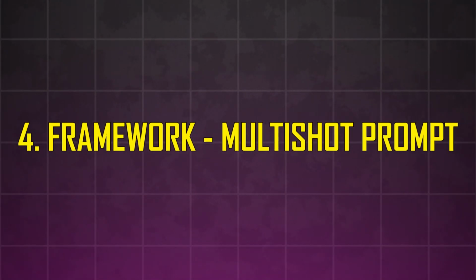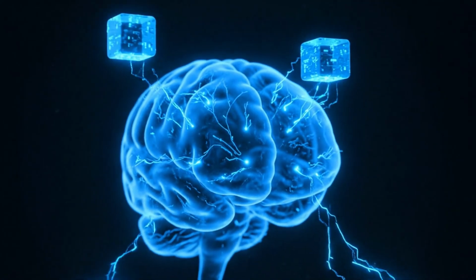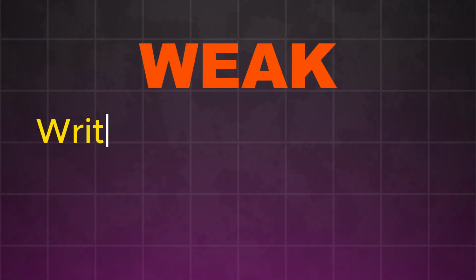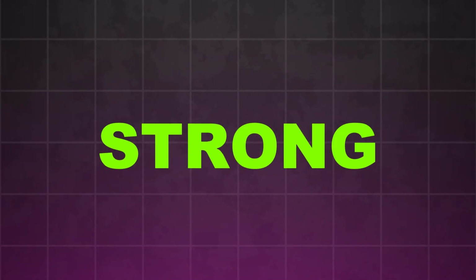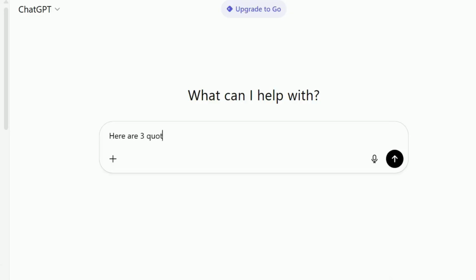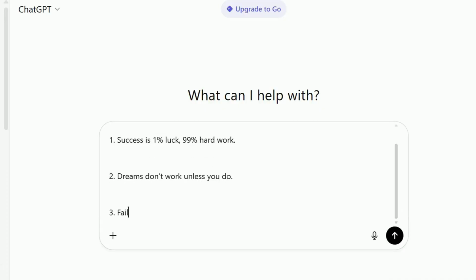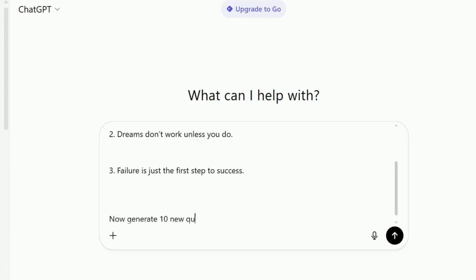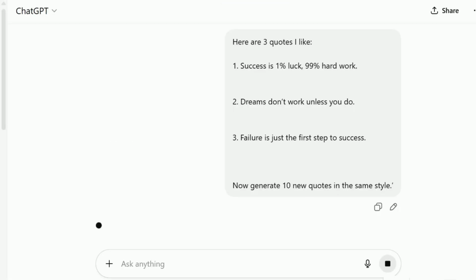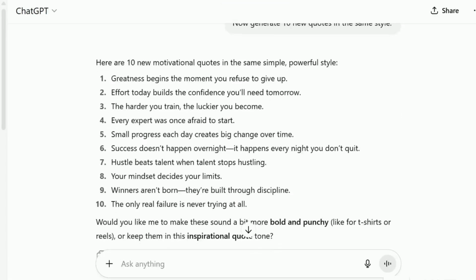Framework 4. The multi-shot prompt. AI learns from examples you give it. Instead of saying, weak, "Write motivational quotes," do this. "Here are 3 quotes I like. 1. Success is 1% luck, 99% hard work. 2. Dreams don't work unless you do. 3. Failure is just the first step to success. Now generate 10 new quotes in the same style." Result: quotes that match your vibe.